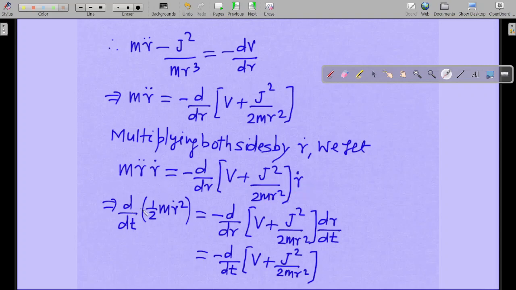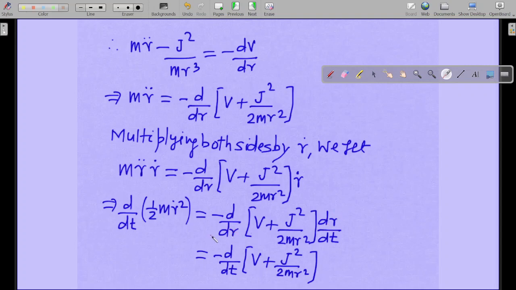Okay, so then d by dt, if you try to take this thing, you can represent it like this. When you take the differentiation of this particular quantity, you will get this only eventually. Now d by dr like this, then r dot is dr by dt. Then this dr and this dr, you cannot say that they are cancelled out, but you can think in your mind by common sense that they are getting cancelled. Actually in reality they are not, but we are assuming in our mind for our convenience that they are getting cancelled.